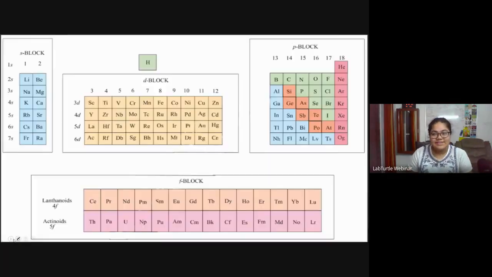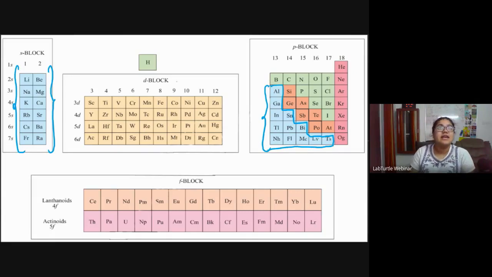And we can see metals and non-metals in the periodic table also. If we look at the leftmost part of the periodic table, this blue part or the S block, here we have the metals. Similarly, here also we see some blue part, no? So this blue part is the metallic part of the periodic table. These are all the metals. Even in this D block, some of the elements are metals here.